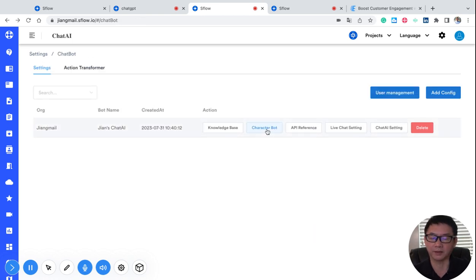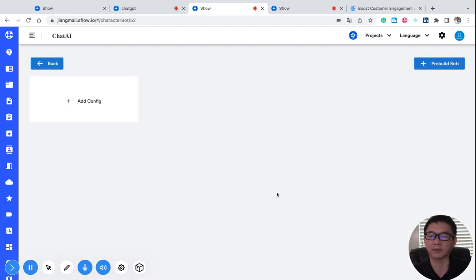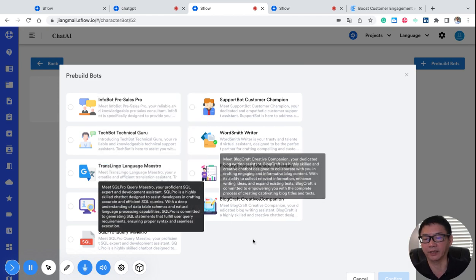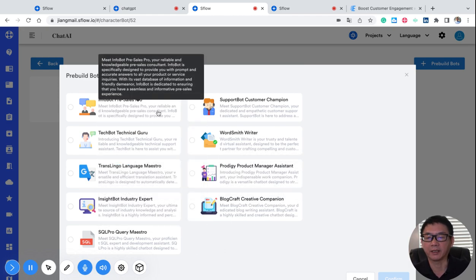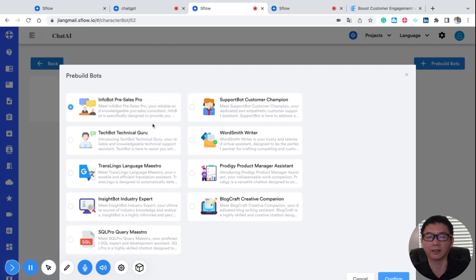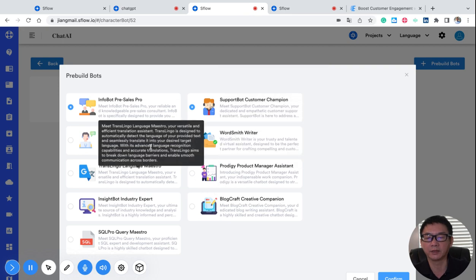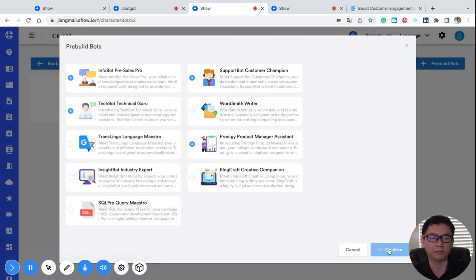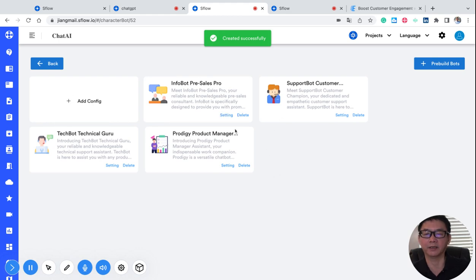Now the key thing we're going to talk about today is the chatbots. Initially you're going to have a default chatbot when you create it, but you can add many more bots. We're going to have more of these coming up, but for now you can select, for example, pre-sales, customer support, technical support, and product manager robots. And here are all the bots you added.